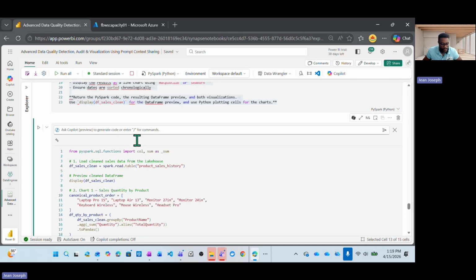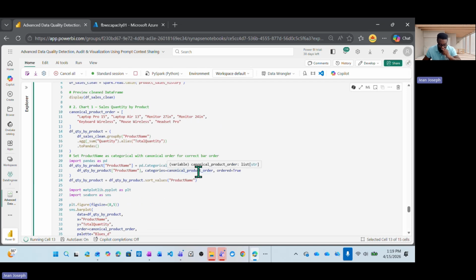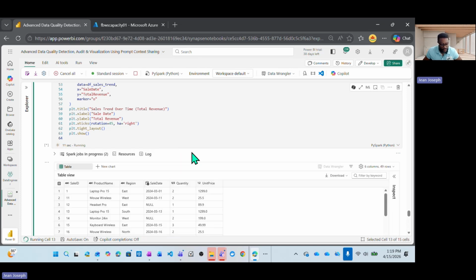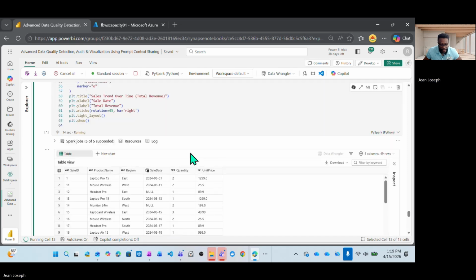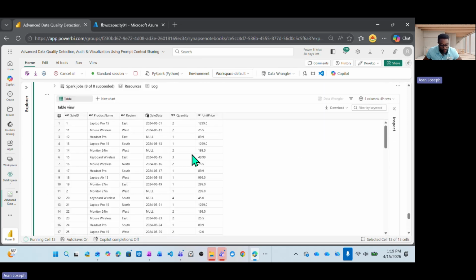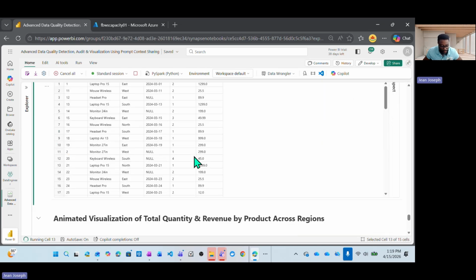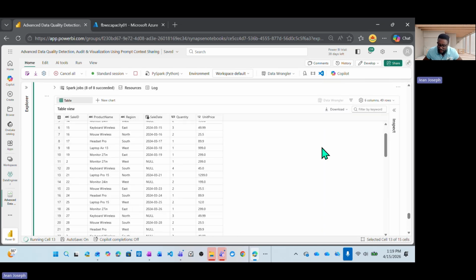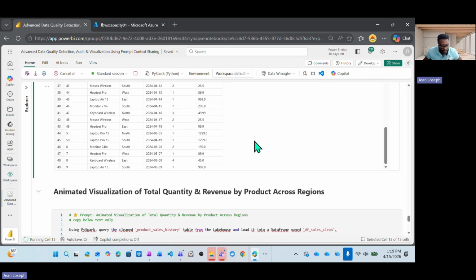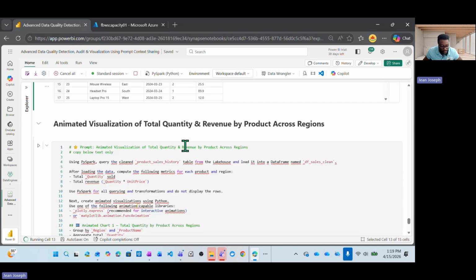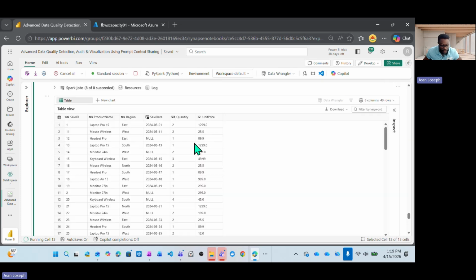So let's execute this. What I want you to understand is that we will see a chart, and if it fails, we can still rely on Copilot to execute it for us. Okay, perfect. It seems like it's still working because we are not seeing the visual yet. Let's wait a couple of seconds.